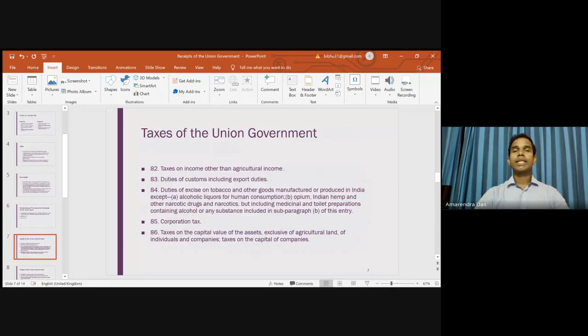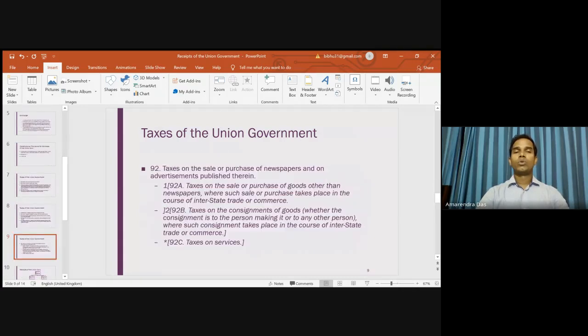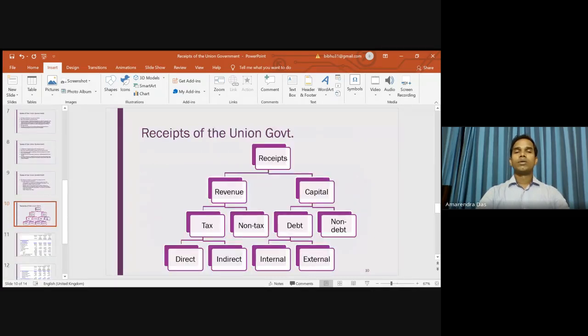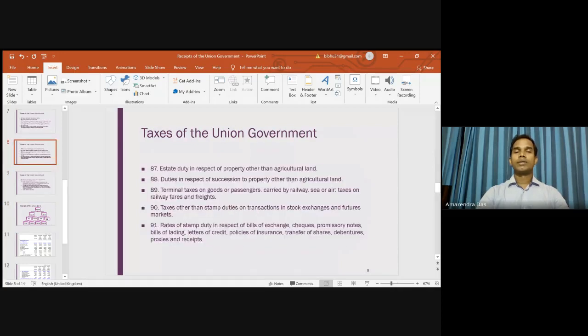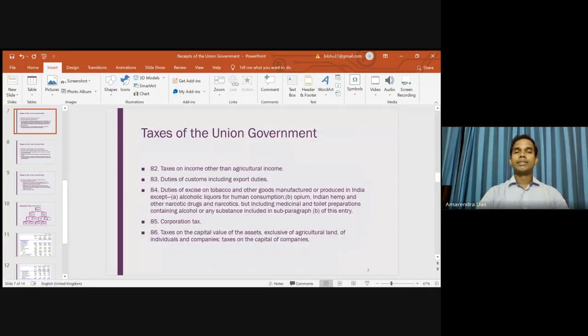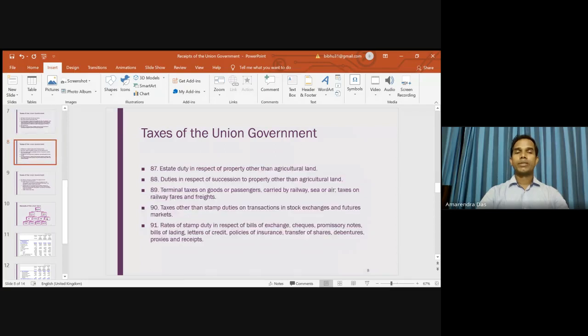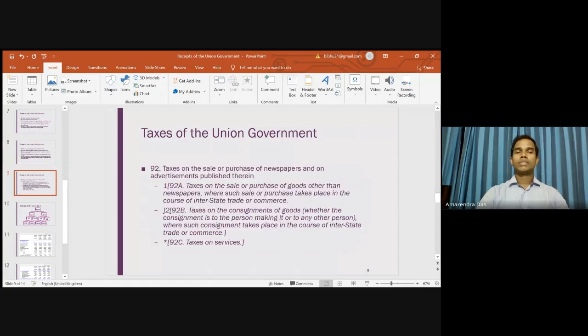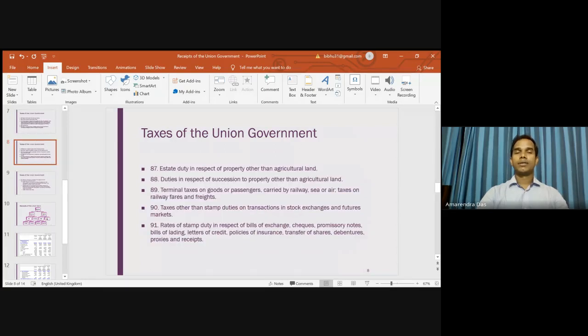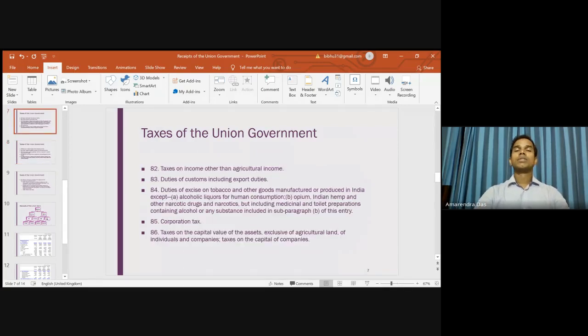Now, coming to the taxes of the union government, if you see the entries in the union list, they are the entries starting from 82 to 92. That means 10 entries in the union list talk about the taxing power of the union government.